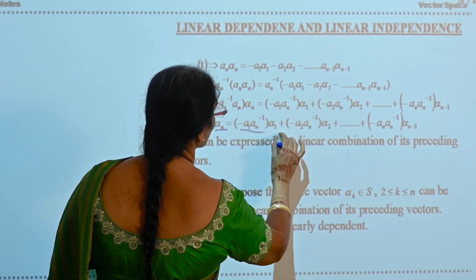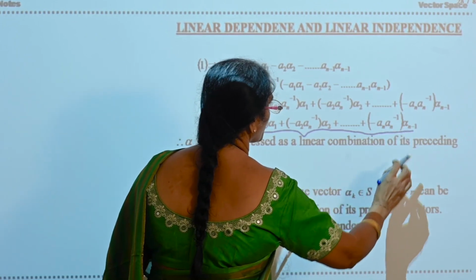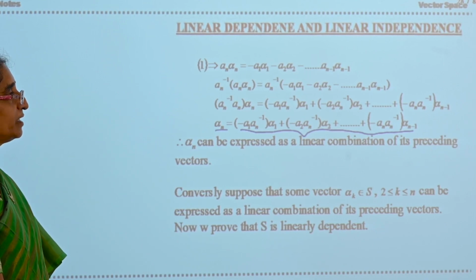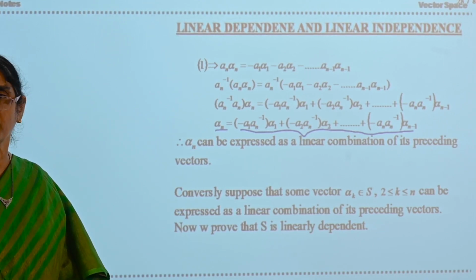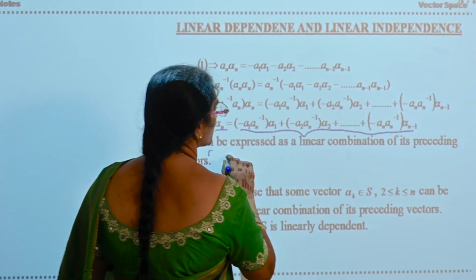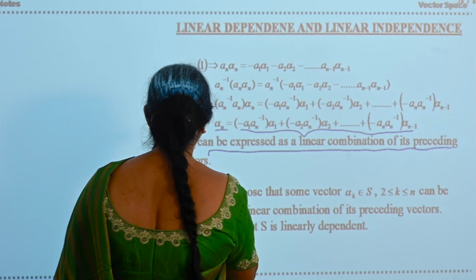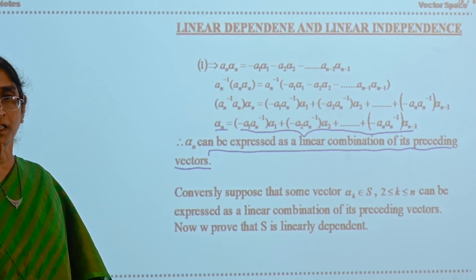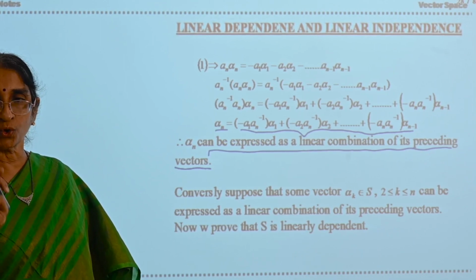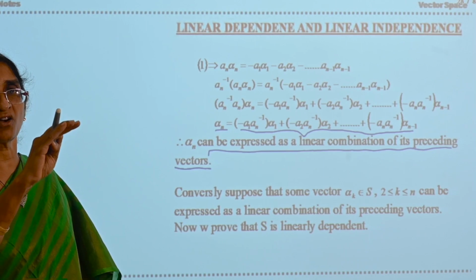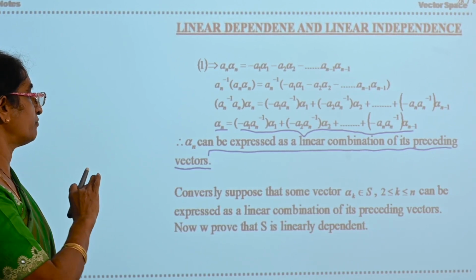This is the linear combination of the elements of its preceding vectors. What are alpha 1, alpha 2, up to alpha n minus 1? They are the preceding vectors in the set for alpha n. So, alpha n can be expressed as a linear combination of its preceding vectors. When you got it, if S is linearly dependent, you are able to show that any element can be expressed as a linear combination of its preceding vectors.